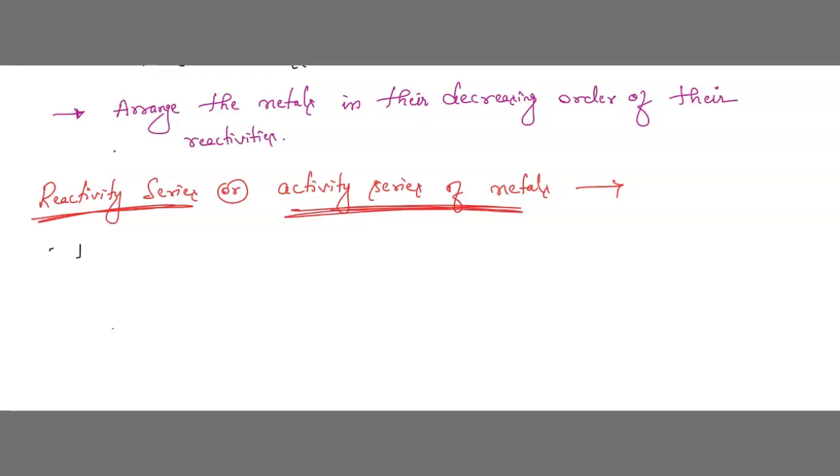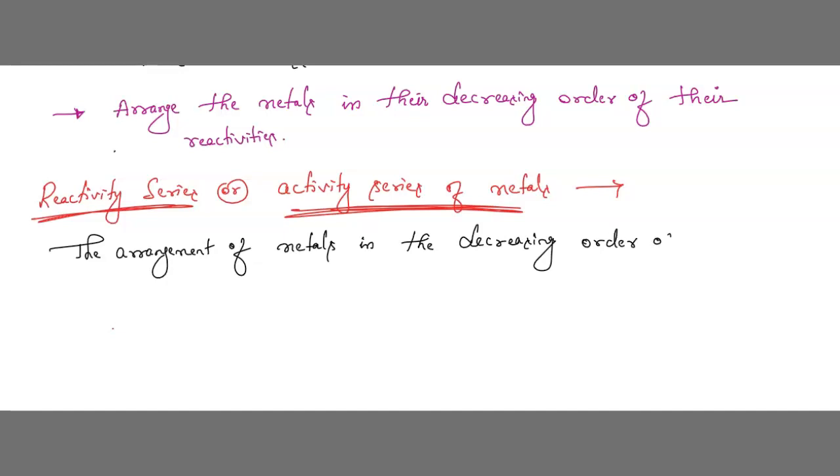That is nothing but the arrangement of metals in the decreasing order of their reactivities. This arrangement is called the reactivity series.